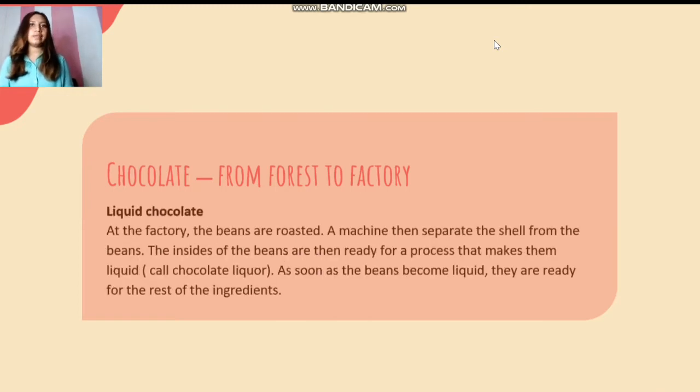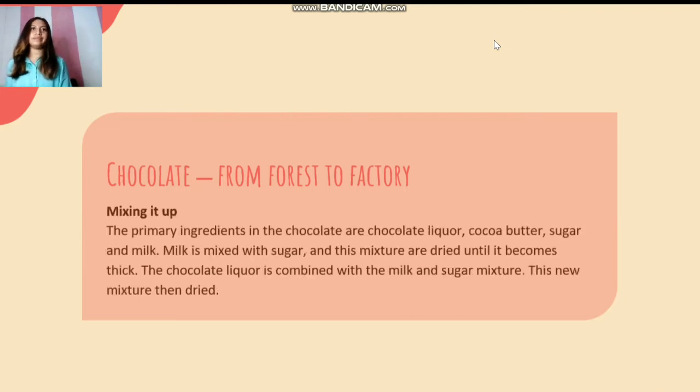Liquid chocolate. At the factory, the beans are roasted. A machine separates the shell from the beans. The inside of the beans is then ready for a process that makes them liquid, called chocolate liquor. As soon as the beans become liquid, they are ready for the rest of the ingredients.